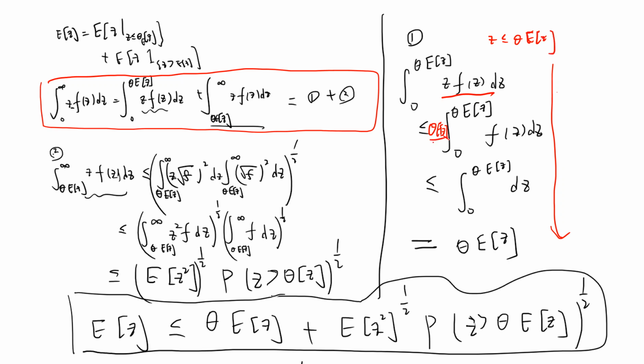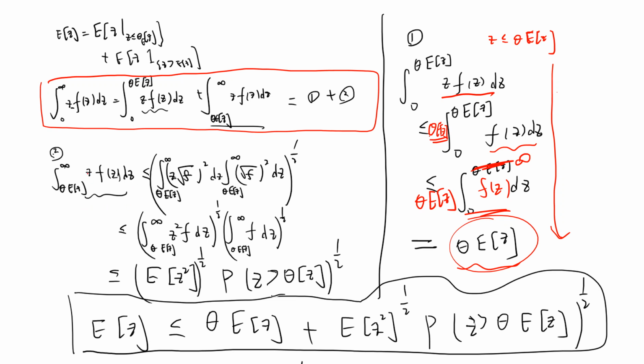So it's theta times E[Z] times the integral of f(z). And I can extend 0 to theta E[Z] up to 0 to infinity, because f is a positive function, so the integral up to theta E[Z] is less than or equal to the integral from 0 to infinity of f(z) dz, which is 1. So this is why we can say the first term is less than theta E[Z].